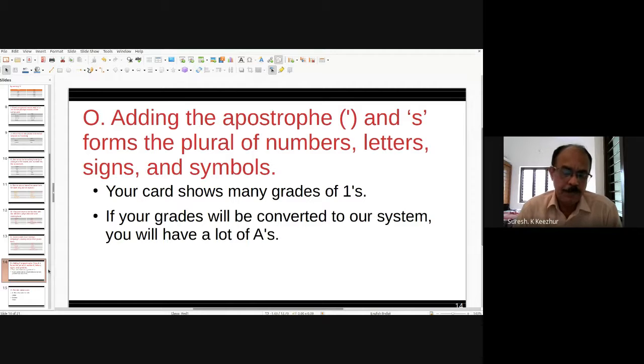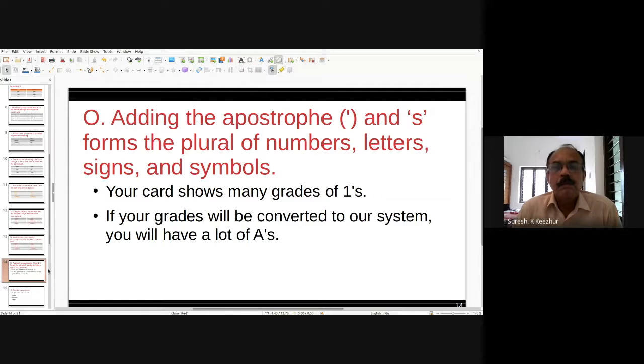Campus, campuses. Chorus, choruses. Circus, circuses. Virus, viruses. Here ES is added.